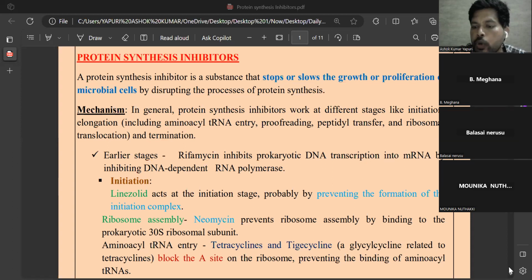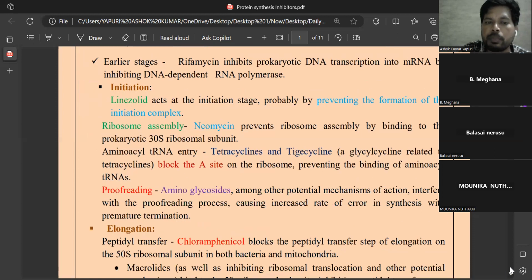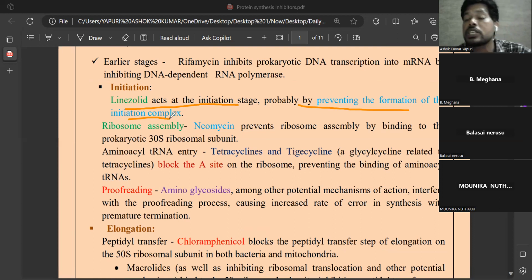Most of the protein synthesis inhibitors are bacteriostatic in nature. They inhibit protein synthesis and stop the growth of microorganisms. Here a number of drugs are there. For example, in the initiation stage of protein synthesis, linezolid acts at the initial stage, probably preventing the formation of the initiation complex. So what is the initiation complex? The formation of a complex between the 30S and 50S ribosomal subunits.